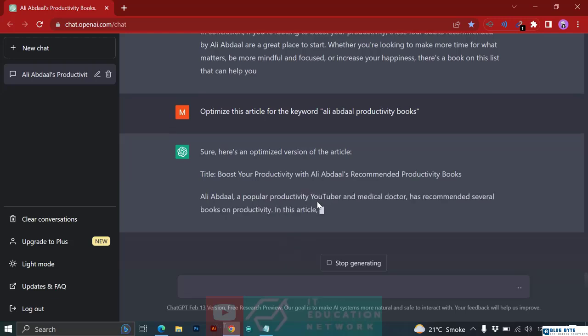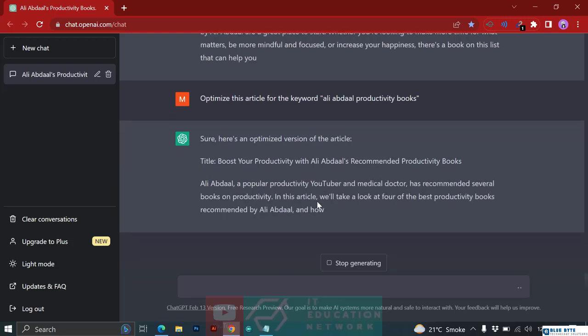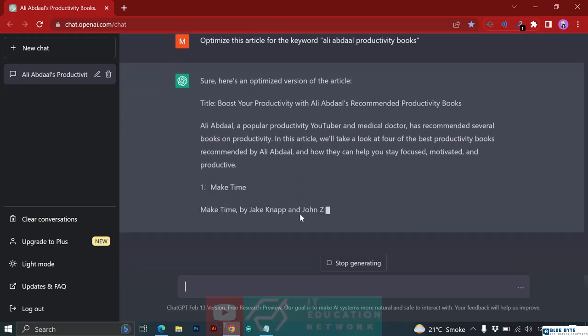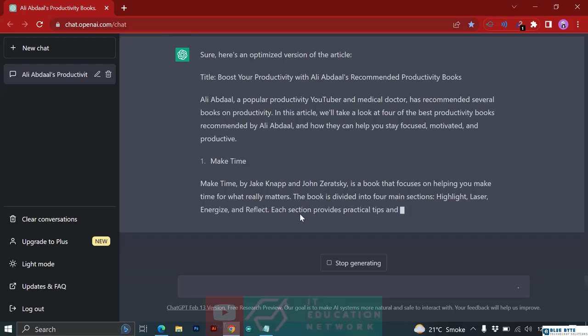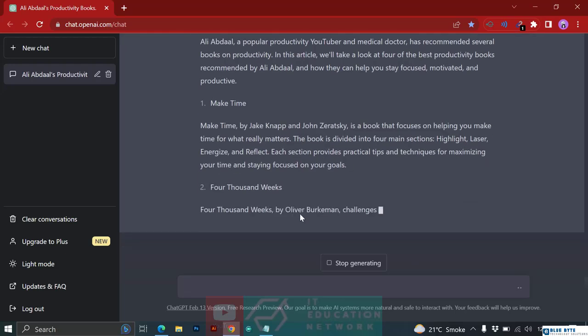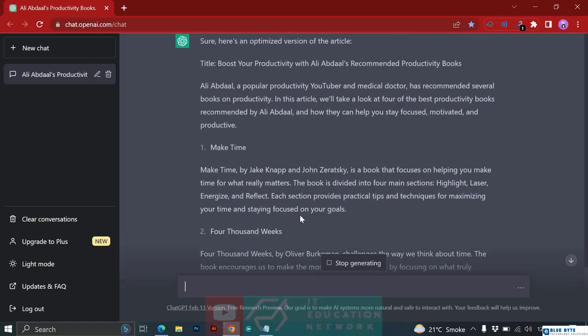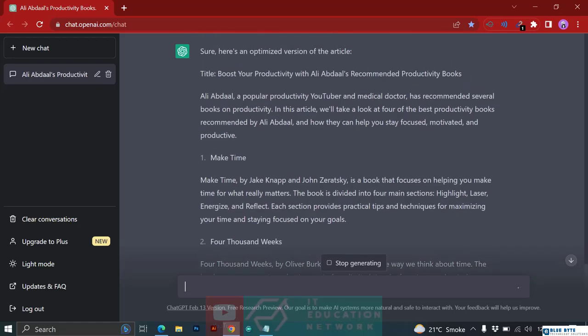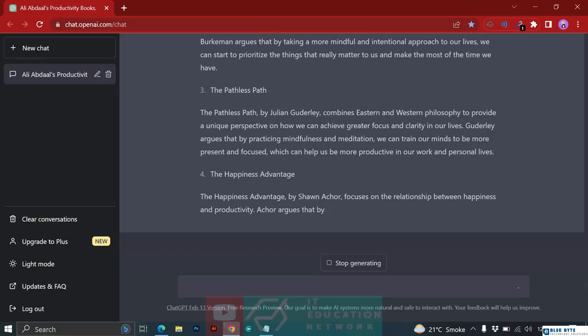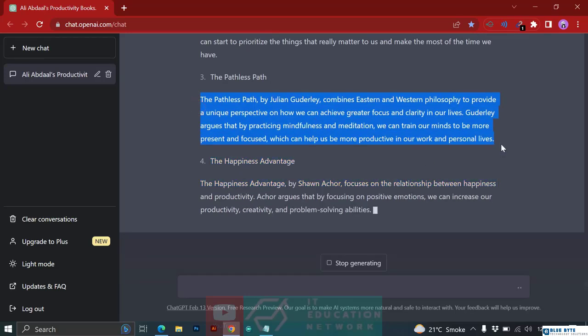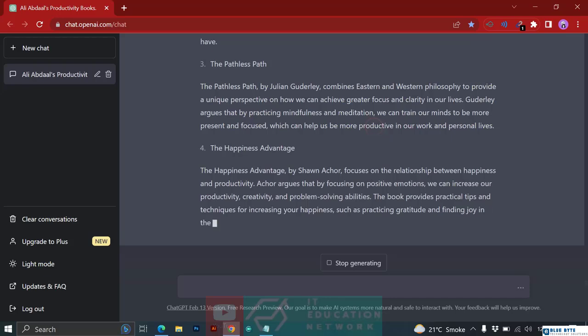Now here you can see Ali Abdaal productivity books. Where is the keyword? Basically ChatGPT I think is not adding the information again, but it's adding Ali Abdaal in separate places, as you can see, and it's also adding keywords like productivity books. Also it reduced it to 1 paragraph now, so I don't want that.